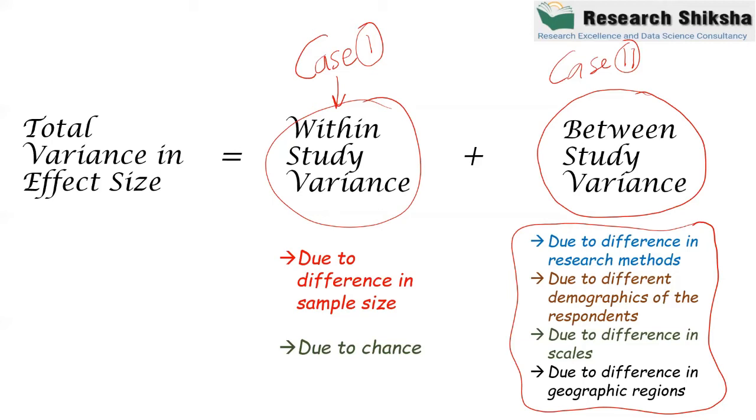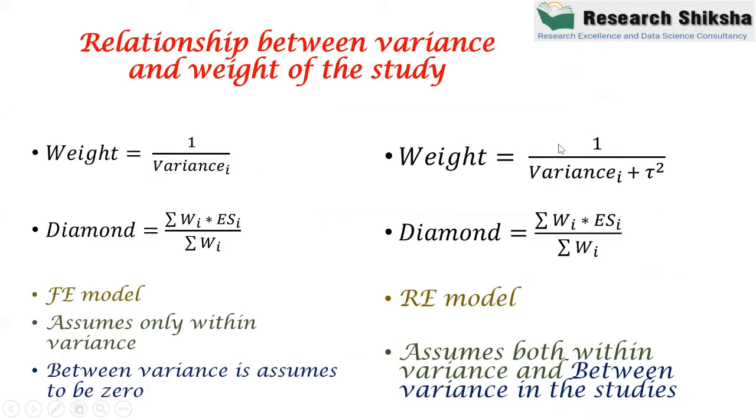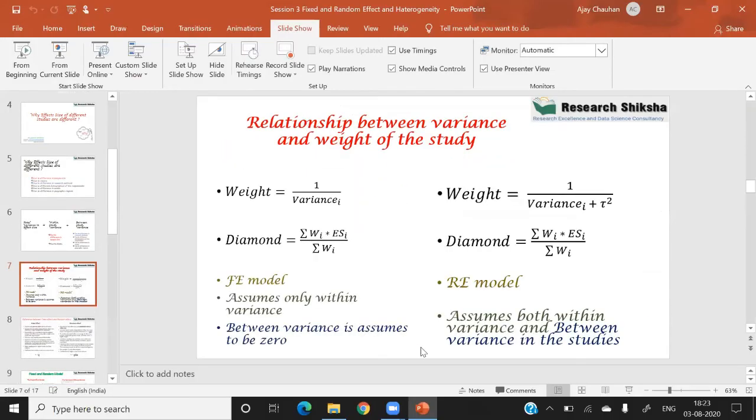Okay, now the problem is how to calculate these variances. How to calculate these variances, right? Okay, so let me speak on this. Now see this slide. Let me explain this slide first on the whiteboard, then I will explain the formulas.